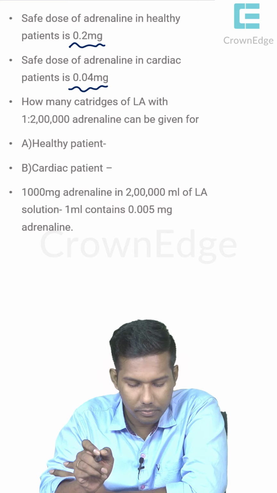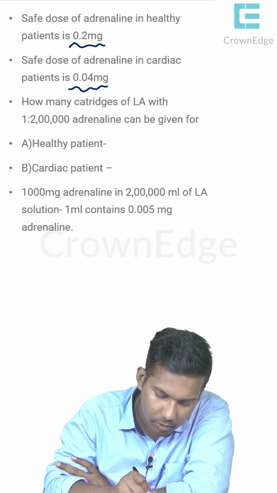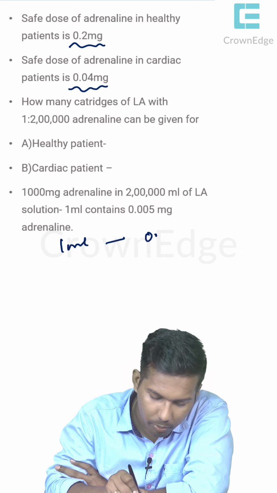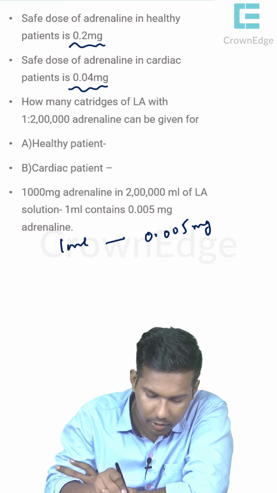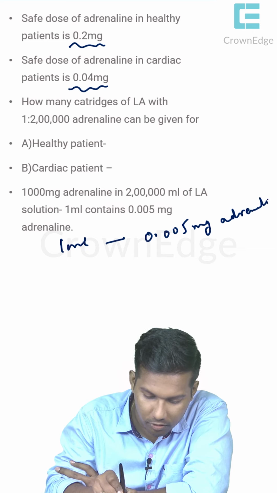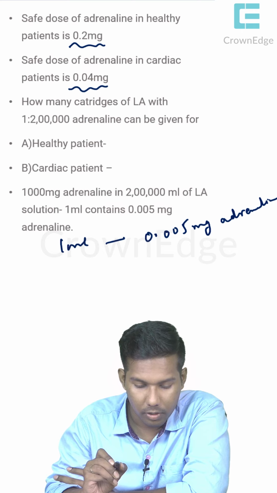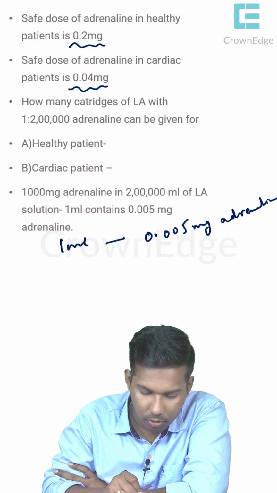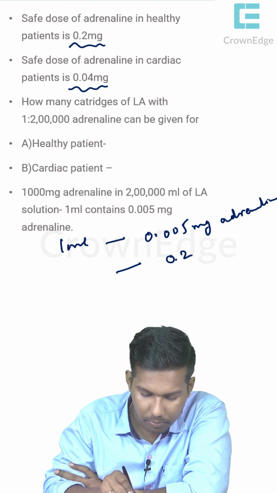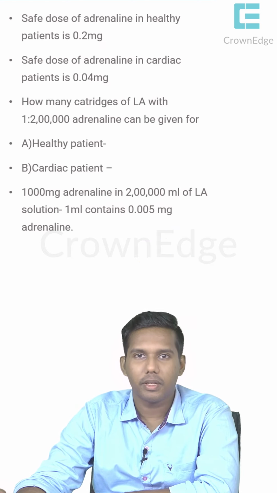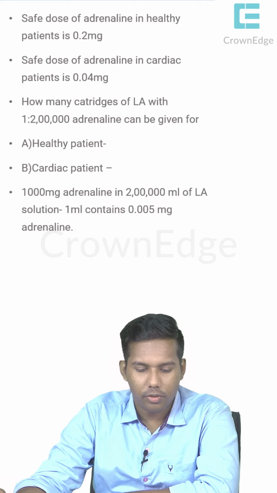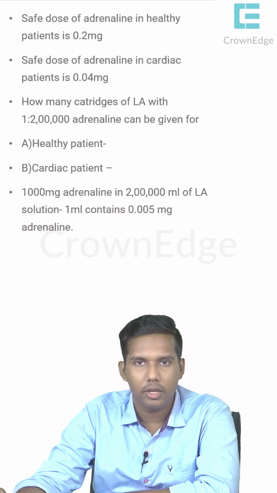Okay. So here 1 ml contains 0.005 mg of adrenaline. So our question is, how many cartridges of LA with 1:2 lakh adrenaline can be given for? Okay, so in a healthy patient, how much have they told is the safe dose? 0.2 mg. So the next one is, what is the safe dose of adrenaline in a healthy patient? It is 0.2 mg. And the safe dose of adrenaline in a cardiac patient is 0.04 mg.